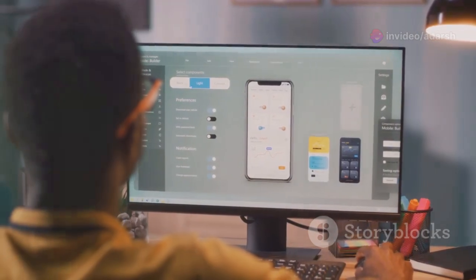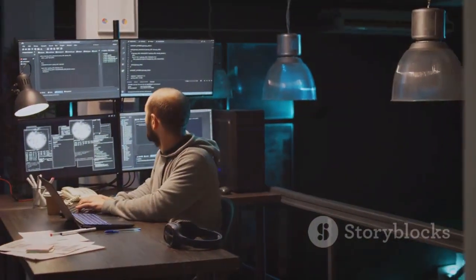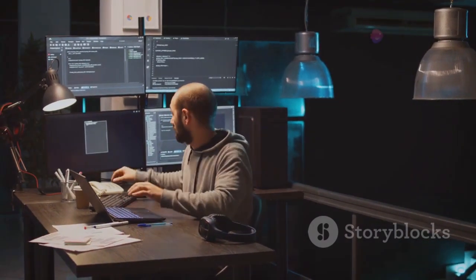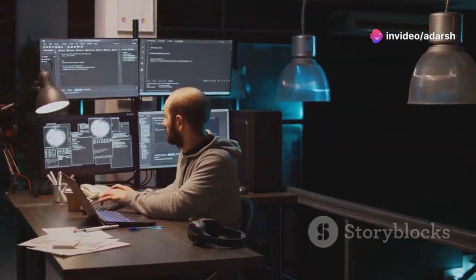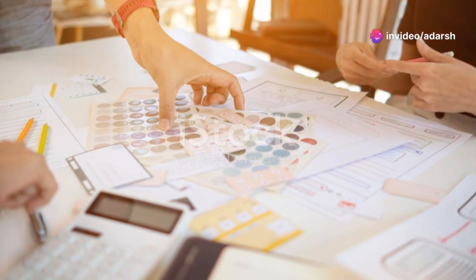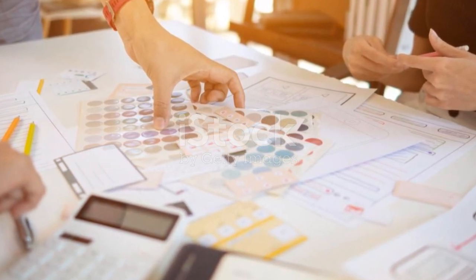Next, you'll need to choose the platform for your app. Will it be an Android app, an iOS app, or a web app accessible through a browser? Your choice depends on your target audience, budget, and technical requirements. Consider factors like market reach, development costs, and platform-specific features.